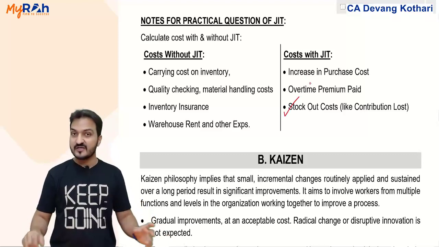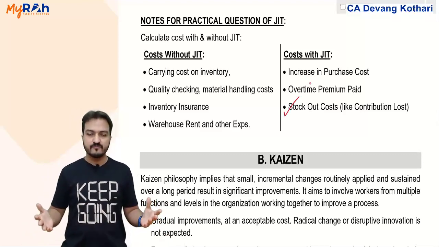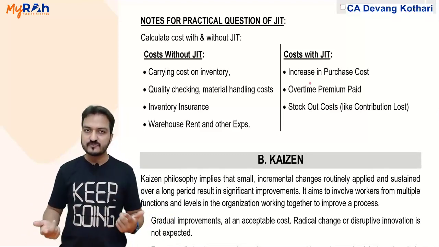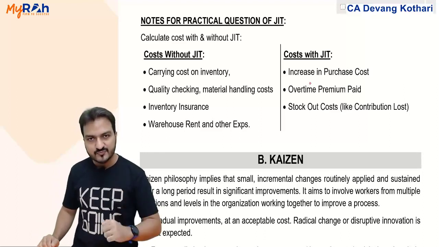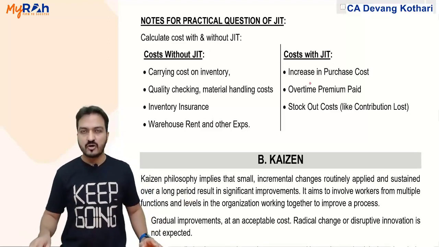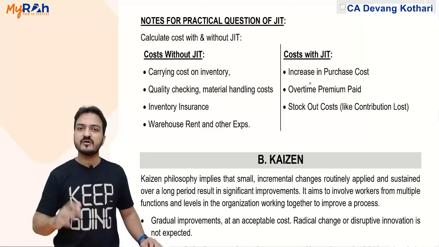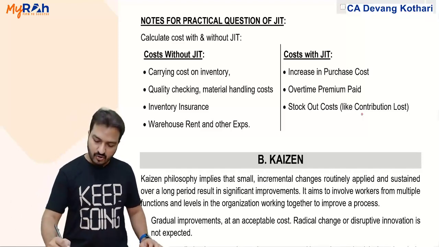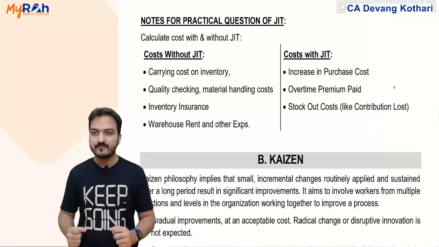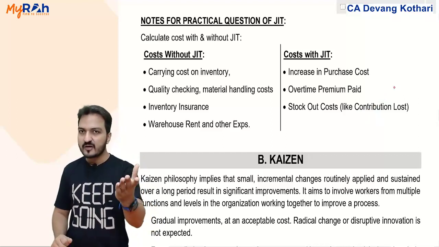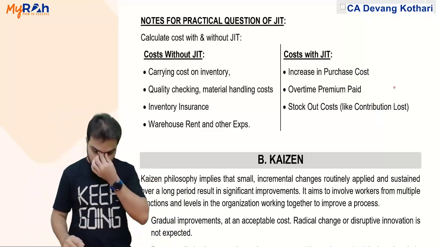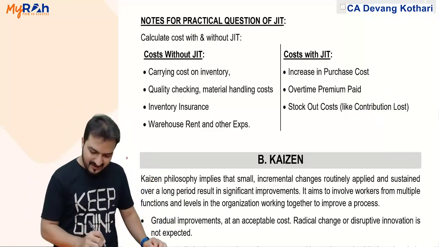And there might be stock out costs. If employees are not ready to work overtime, so I don't have excess production capacity, then I will have a stock out situation. Also, if materials are ordered at the last moment and the delivery does not happen on time, then again I will face a stock out situation. Because of stock out, I will incur stock out cost, like contribution lost. Why? Because when there is a stock out, production does not happen, so I am losing the customer. When I lose the customer, I will lose contribution. Okay, so that was all about JIT.